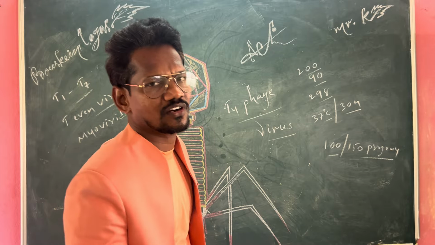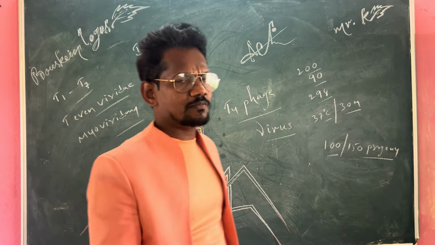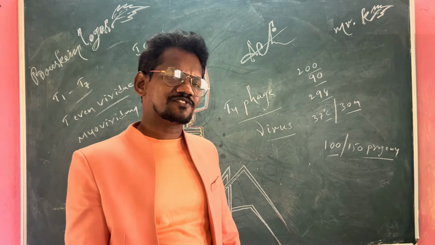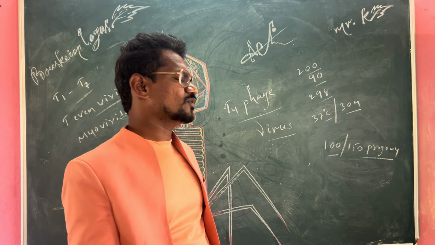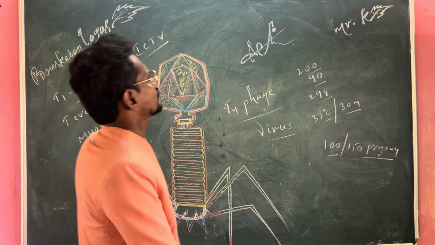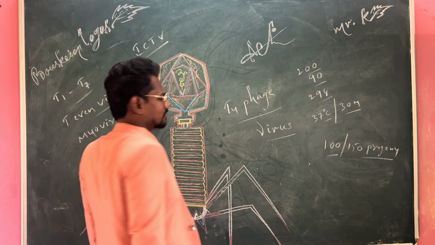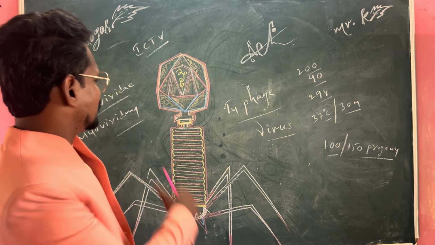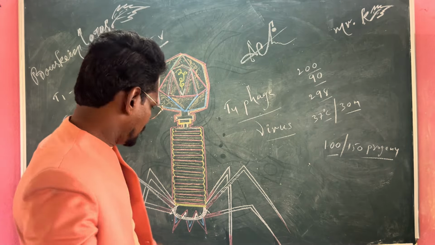Here, viruses generally perform 2 types of cycles for their multiplication: one is the lytic cycle, the second is the lysogenic cycle. The length of this virus is 200 nanometers and the width or diameter is 90 nanometers.